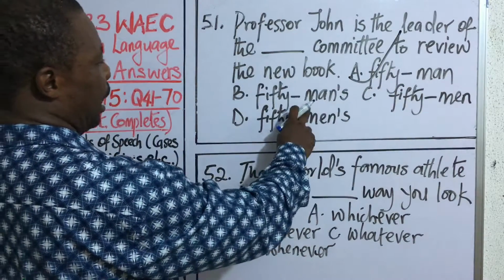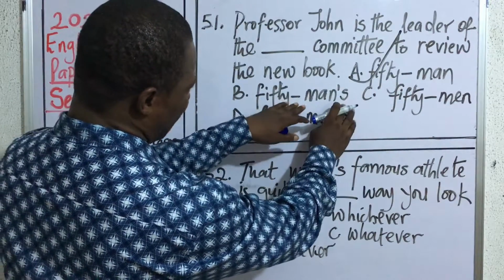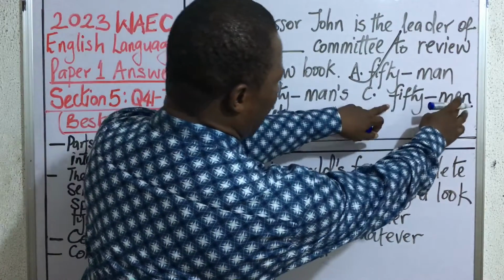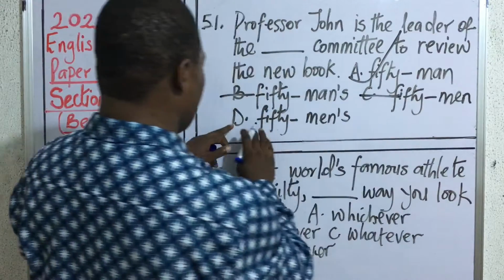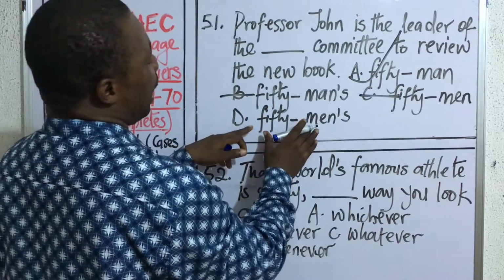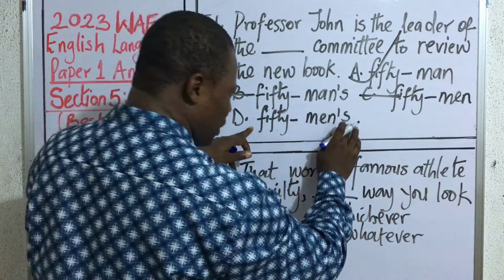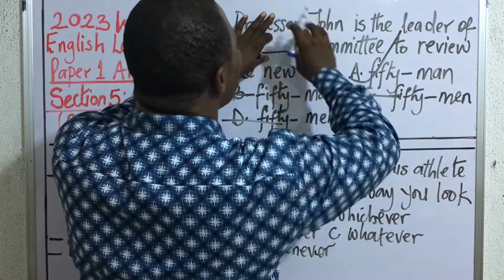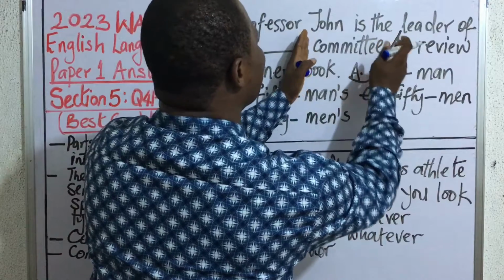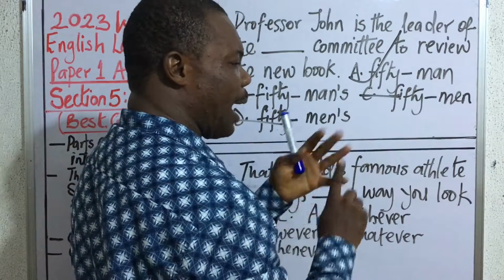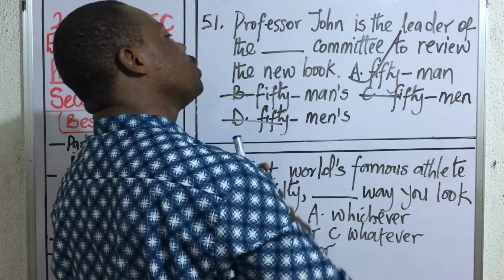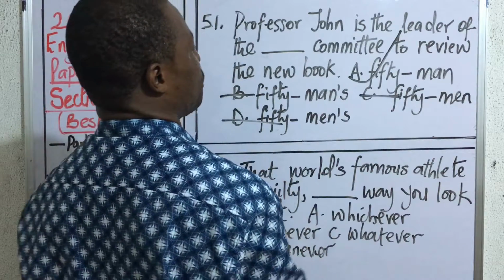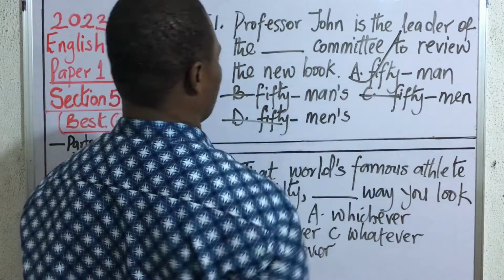In that case, the correct answer is what? A. Because here, one of the words being used to modify committee is made possessive, which is wrong. And here, one of the words is made plural, which is wrong. And here again, double errors, as one of the words is made possessive and made plural, so error as well. So all the words that will be used to modify the head noun must be joined by a hyphen, and none of them must be made plural or made possessive. So because of that, A is the correct answer.